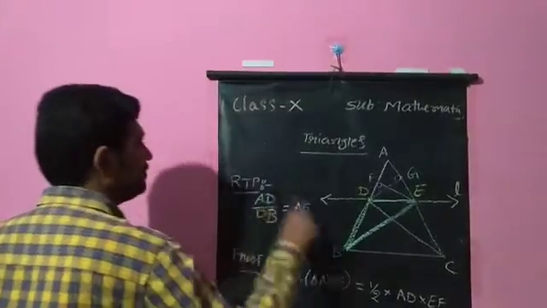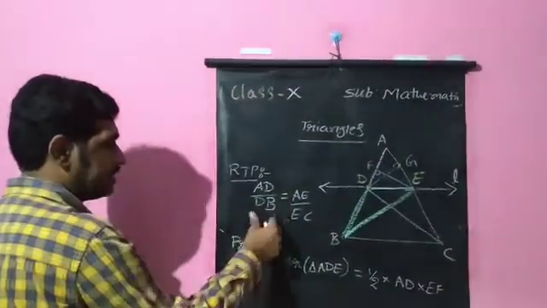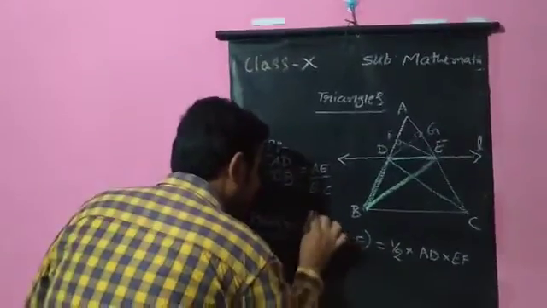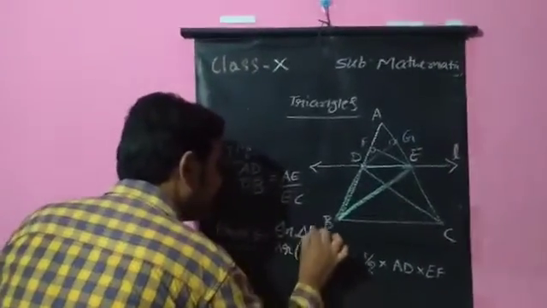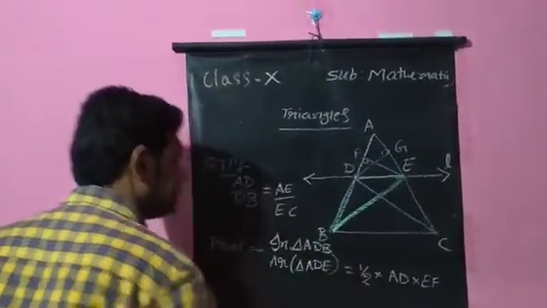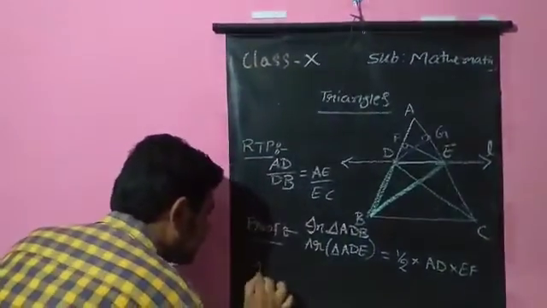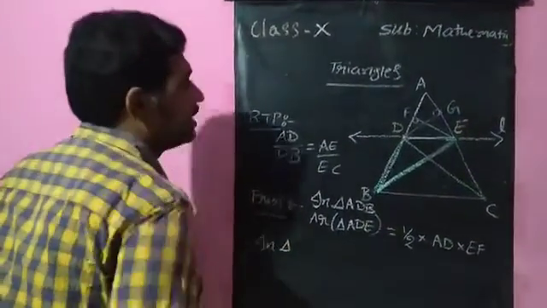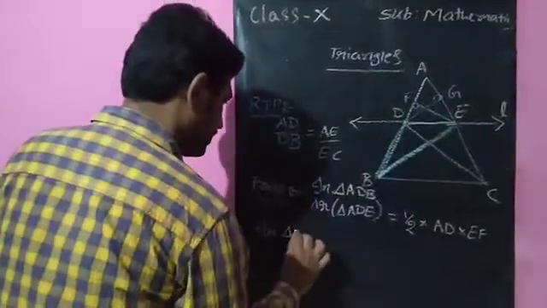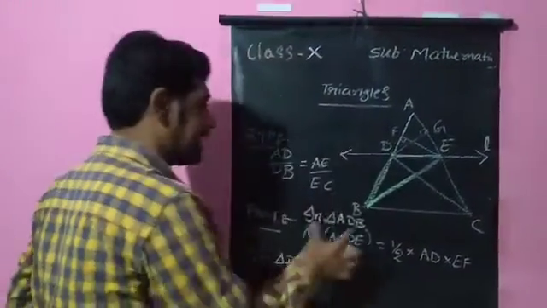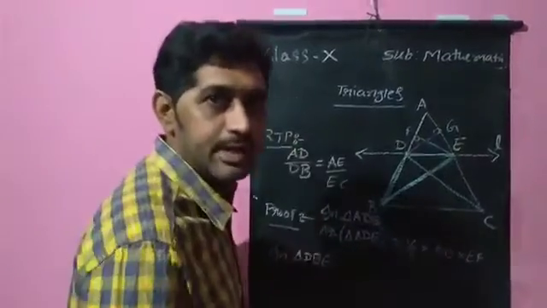So I got AD, this part is done. Now I want DB. Before writing that here, I need to mention it in triangle DBE. See, there is a reason for considering this triangle as well as this triangle. It depends on my RTP.